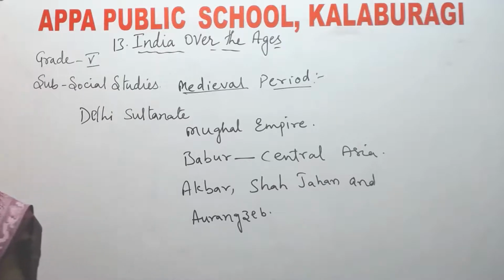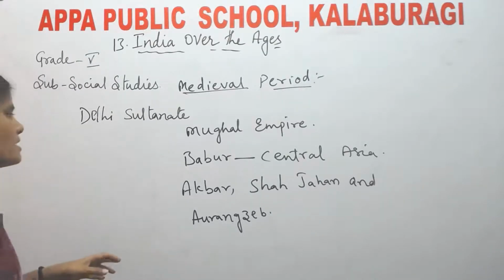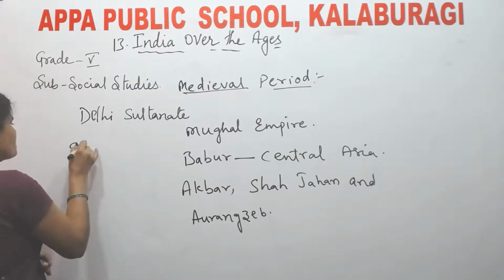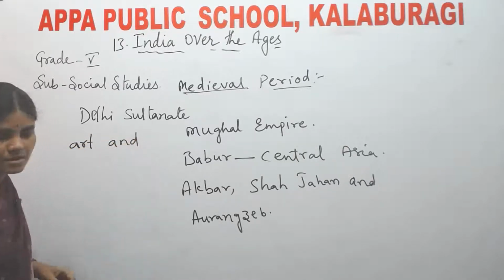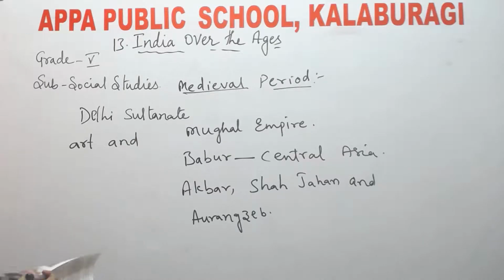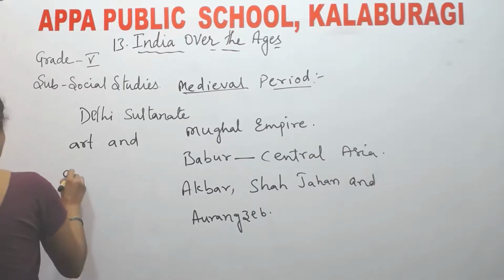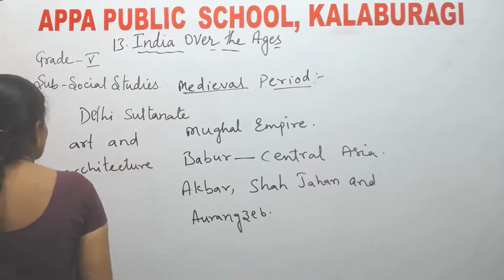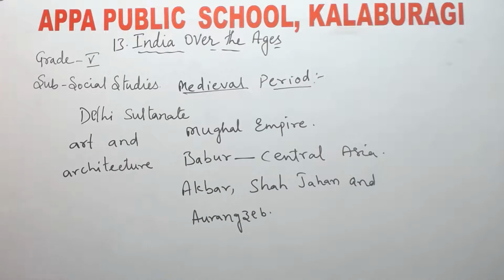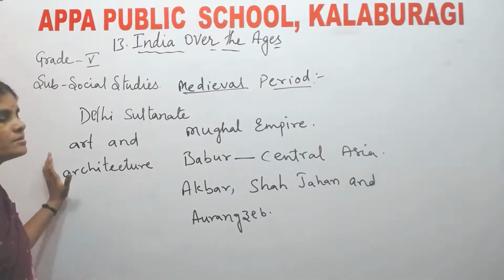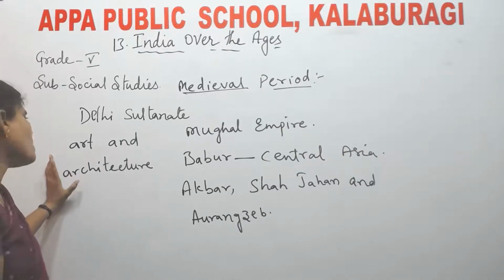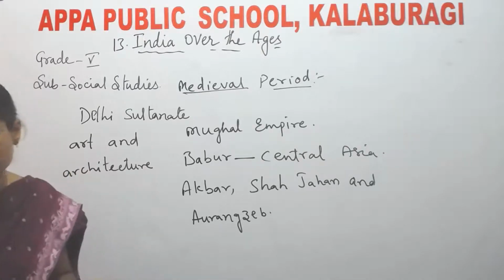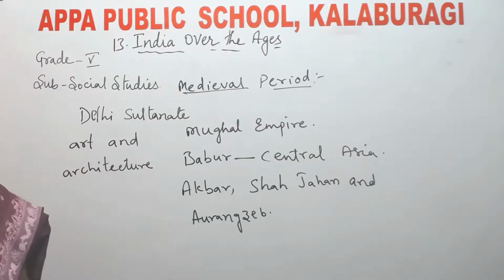Next, the Mughals had great love for art and architecture. They loved building monuments. The Mughal emperors had great love for art and architecture. What are the monuments built by the Mughal emperors? Let us see now.